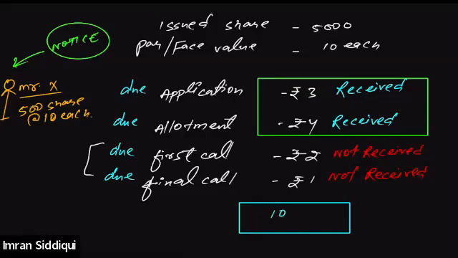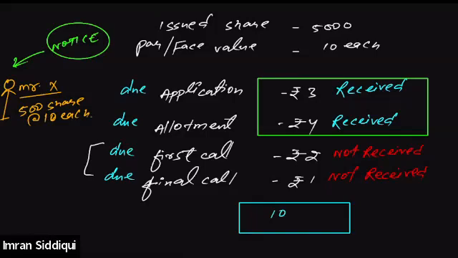That means the company will hold on to this amount, and it won't be returned to Mr. X. And along with that, the number of shares that has been issued to Mr. X will also be cancelled.